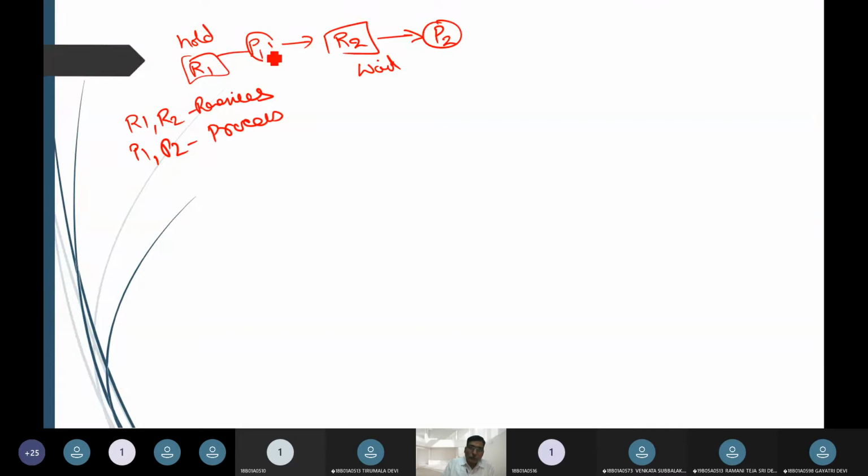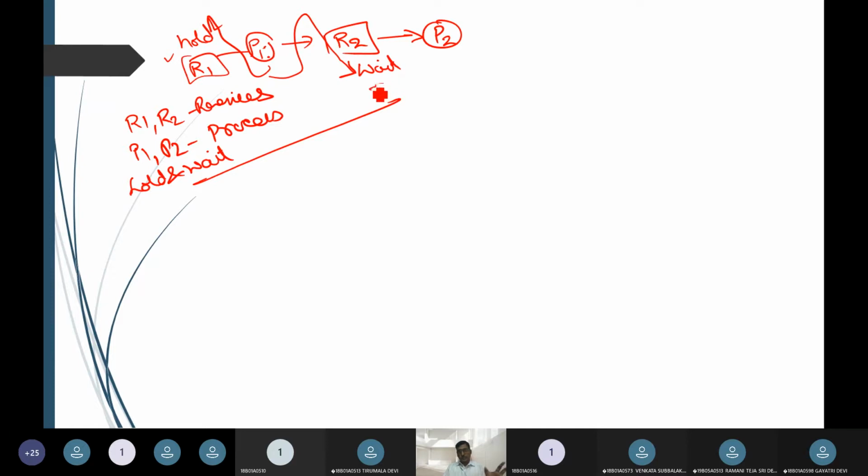So process P1 is holding a resource. Process P1 is waiting for a resource which is in the hands of P2. That scenario we call hold and wait. So we can see that process P1 is holding resource R1, and process P2 is in this wait scenario. That is all regarding these aspects.